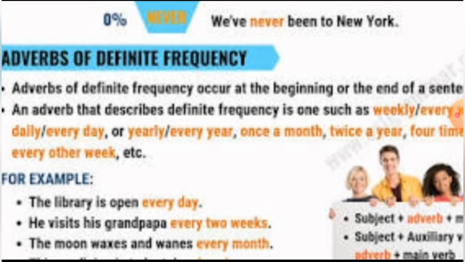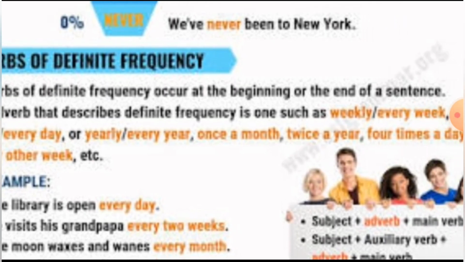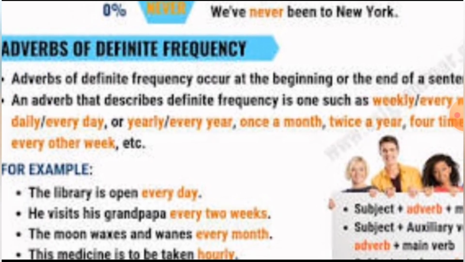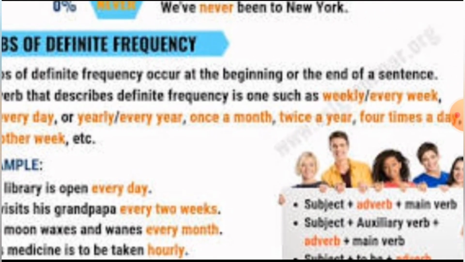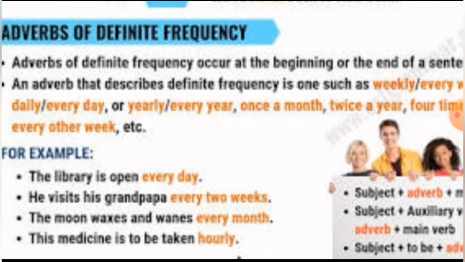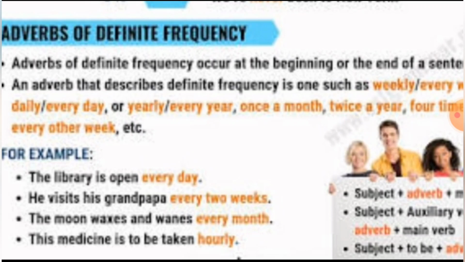An adverb that describes definite frequency is one such as, see, we can use these words: weekly, every week, daily, every day, yearly, every year, once a month, twice a year, 4 times a day, every other week, etc. We can use all these words for definite frequency. It tells about the duration of the time, isn't it?